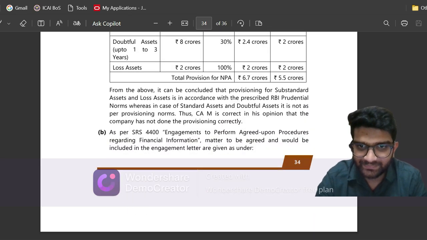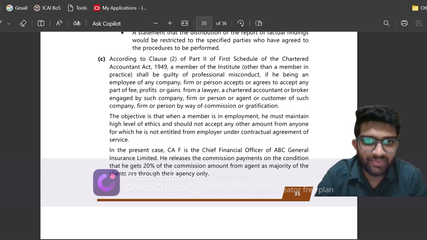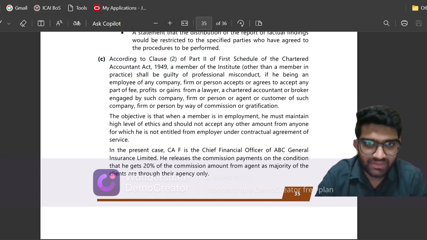Question 6C. As per clause 2 of part 2 of the first schedule of the Chartered Accountants Act, so up to here my answer was correct. A member of the institute shall be guilty of professional misconduct by way of commission or gratification. So this entire part is correct.